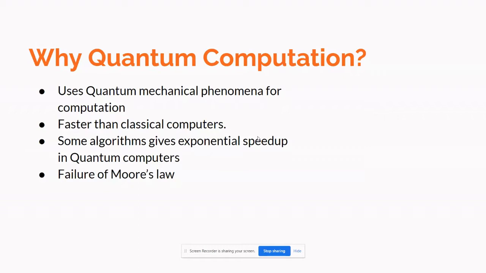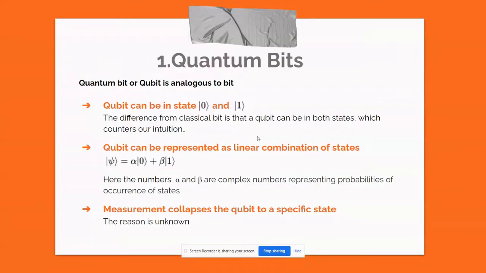And Grover also proposed another algorithm, which is for searching through an unstructured space. That also has a speed up in quantum computing. So basically, this was the motivation. That means the failure of Moore's law was the motivation for which quantum computation was introduced. So next, let's see about the quantum bits which are used in quantum computers.